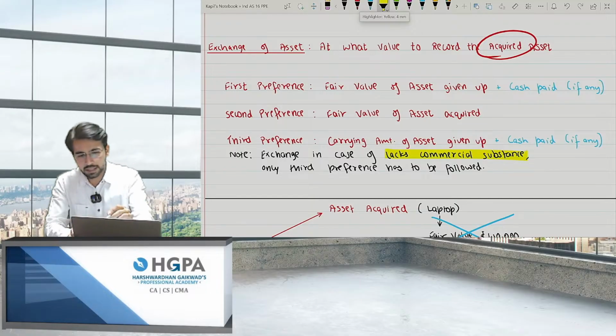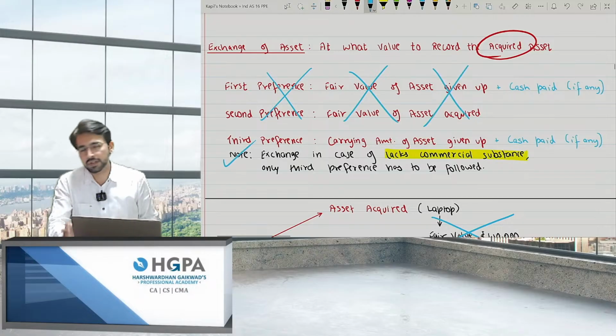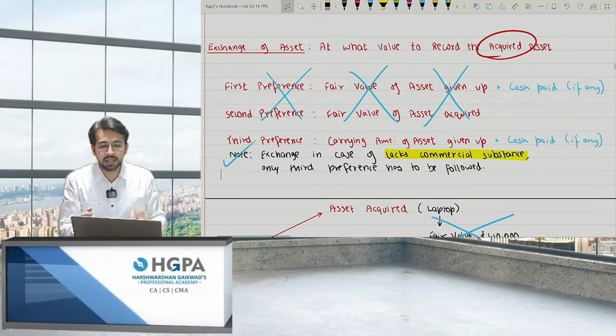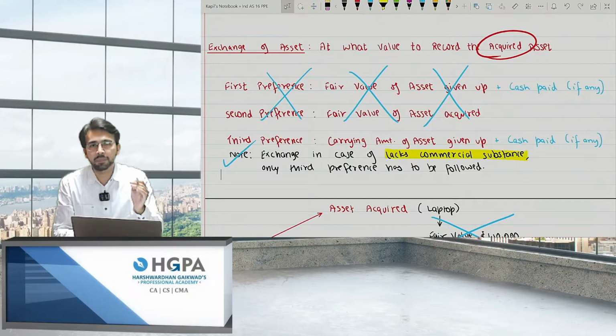In that scenario, the first two preferences do not apply. We have to follow the third preference. That is, I should record the acquired asset at the carrying amount of the asset given up itself. It is only the third preference if it lacks commercial substance.